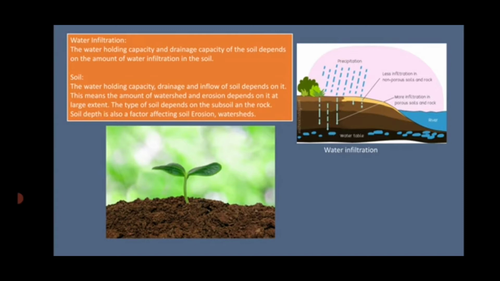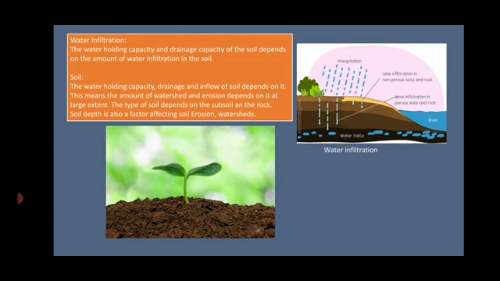Okay, if the water holding capacity of the soil is high, it will absorb a large portion of rainwater. But due to the lack of natural drainage of water in this soil, there is a risk of infertility due to water. It reduces the fertility of the soil. Now, conversely, in lands with high drainage capacity, maximum water can be absorbed and surface runoff can be reduced. So, watershed from land with low water holding and drainage capacity will be more.